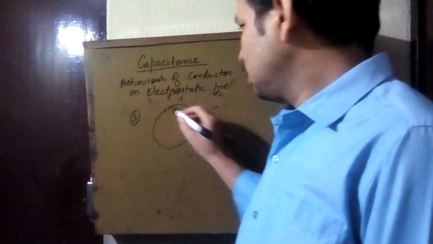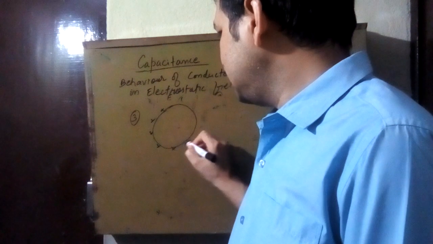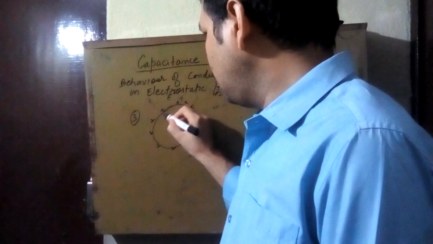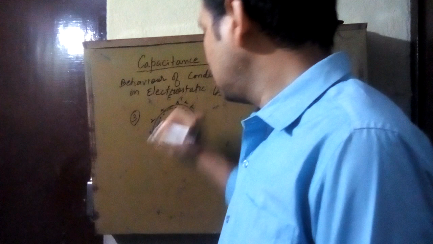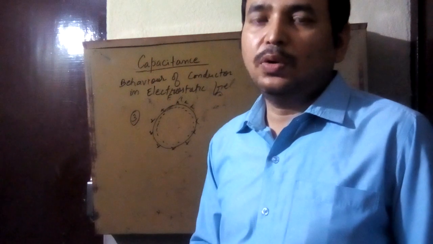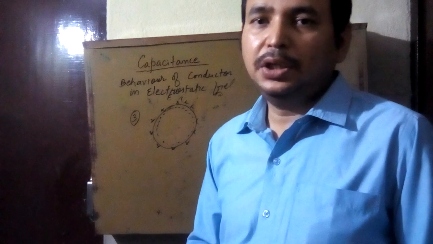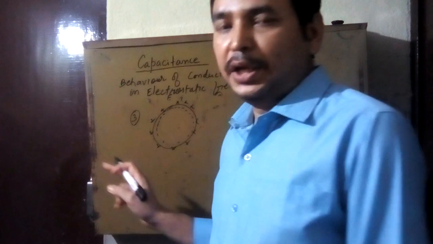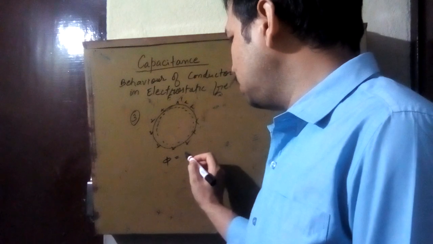Here, suppose you are giving charge and the excess charge appears on the surface. If you draw a Gaussian surface very close to the outer surface, you can see inside the surface of the conductor there is no electric field, so the flux must be zero.